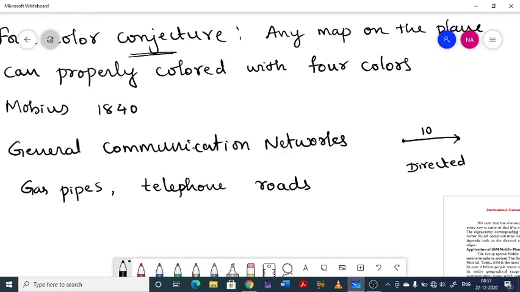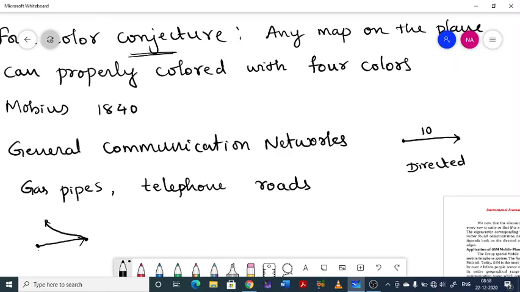For a gas pipe, suppose you have 3 homes here, and we give connection like this. Suppose these 3 homes are connected in this sense. This is the starting point of the gas pipe. Then this is connected to this one, then this is connected to this one. So this is a directed edge. Gas flows from this end to this end. So this is the directed edge, or a gas pipeline in the real world. Then you have a connection from this to this.